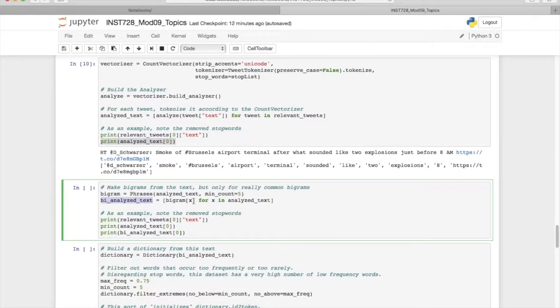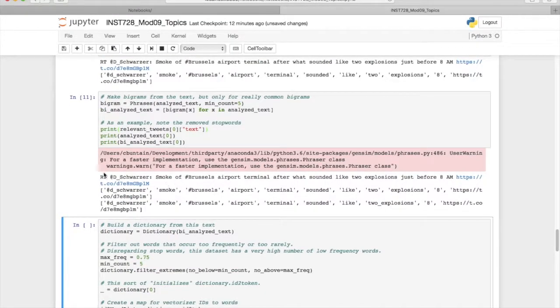Bigram analyzed text will replace all of our tokens with their bigrams if they exist, and we can print out what the results are here. So this was the original tweet that we saw, this was the tokenized form of the tweet that we just saw, and here is the tokenized form with bigrams, and we see 2 explosions got merged into 1 word. And this makes sense because 2 explosions is used often in describing that there were 2 explosions at the airport.